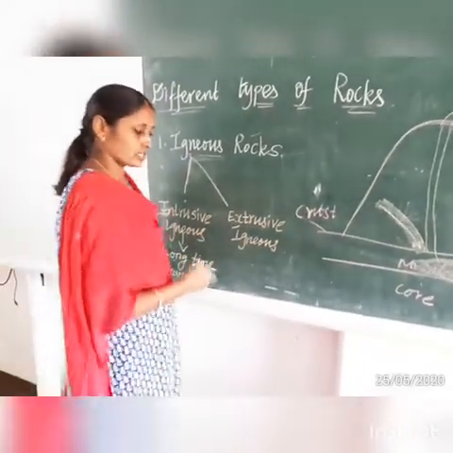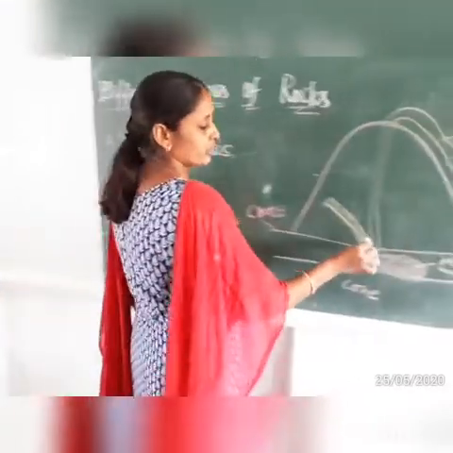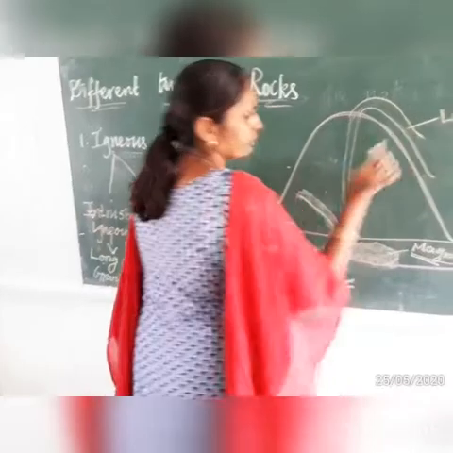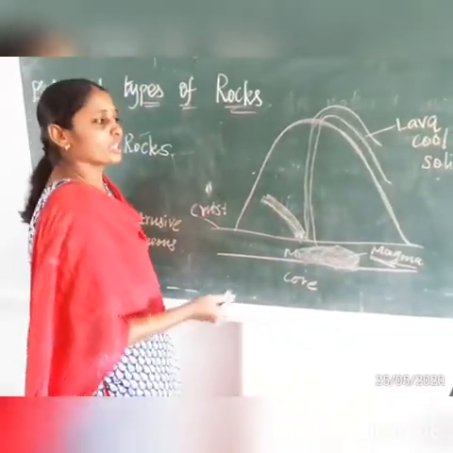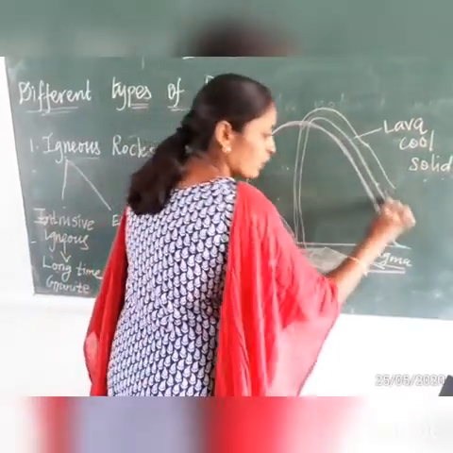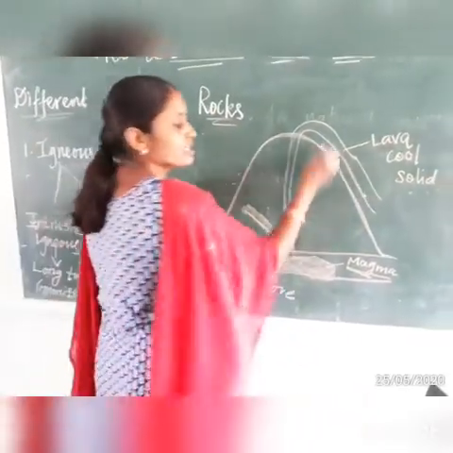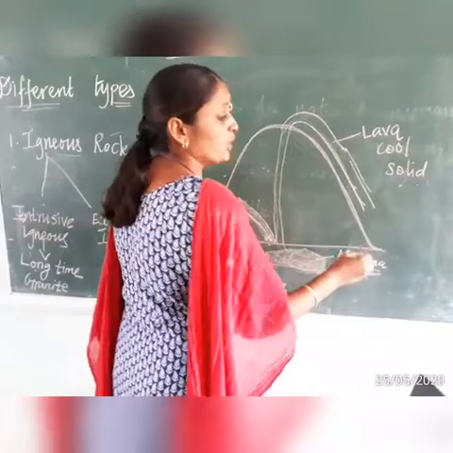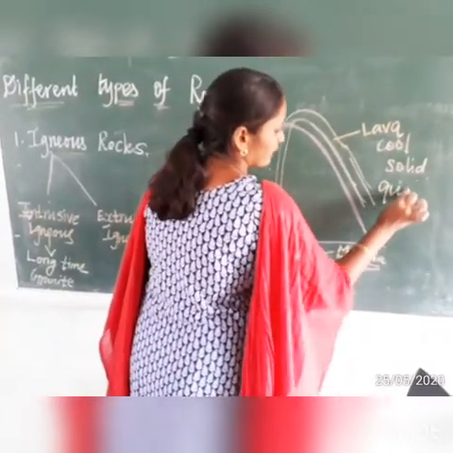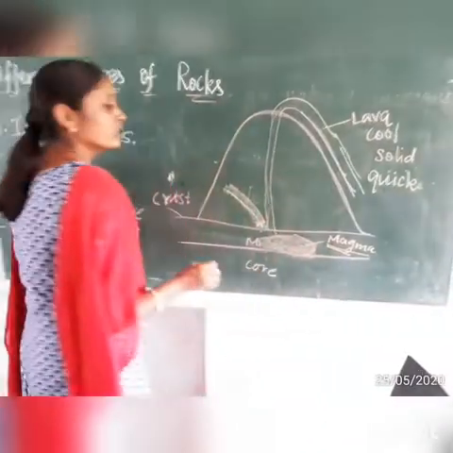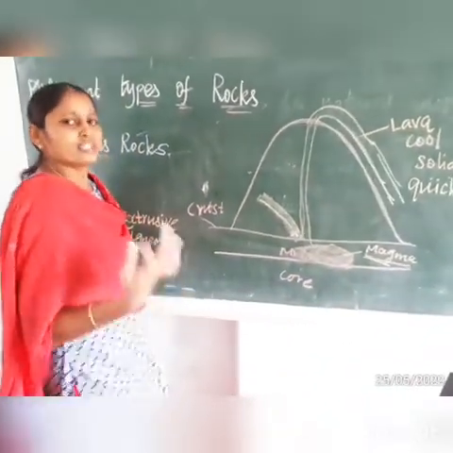Let's move on to extrusive igneous rock. As I said before, at the time of volcano eruption, the magma comes out of the earth's surface. It is called lava. When the magma comes out of the earth's surface, it settles down and cools down immediately. It is a quick cooling. It cools down in a very quick manner, so at that time we will get some rocks.